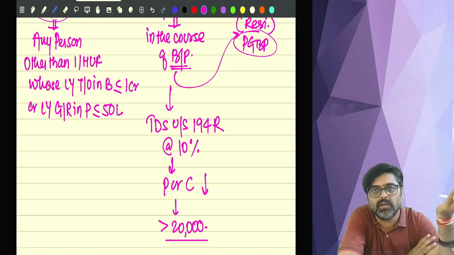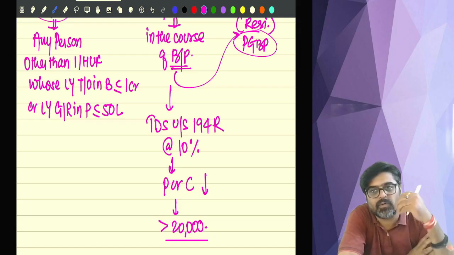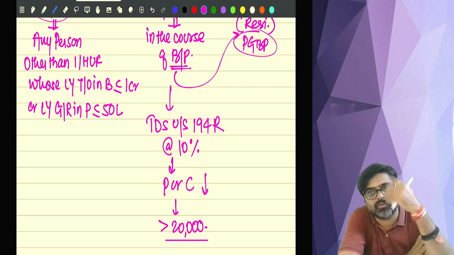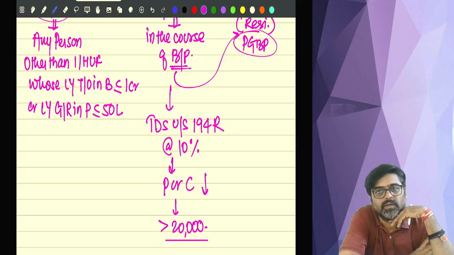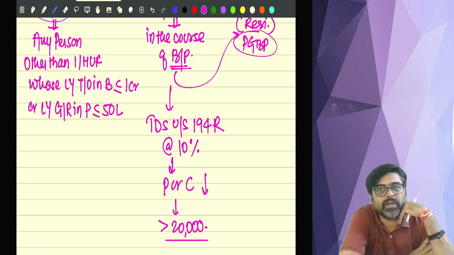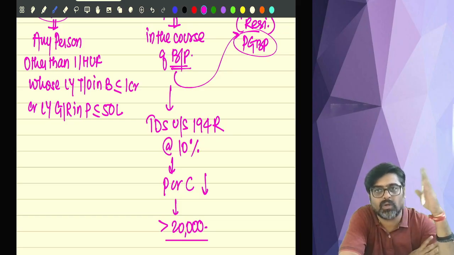Just like that only. So if I am giving you a benefit of rupees 1 lakh, how much TDS was supposed to be deducted? 10%, so 10,000 rupees. But I am not able to deduct that 10,000 because I am not giving you 1 lakh rupees in cash, I am giving you in kind. So in that case, what will I do? I will tell you to deposit that 10,000 as advance tax and show me the receipt. Once you deposit that 10,000, then only I will release the perquisite amounting to rupees 1 lakh. Then net will be 90, and under the head PGBP you are going to show how much? 1 lakh, and 10,000 you are going to take as a credit.